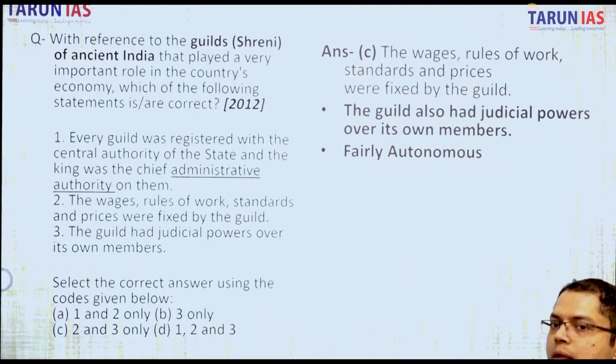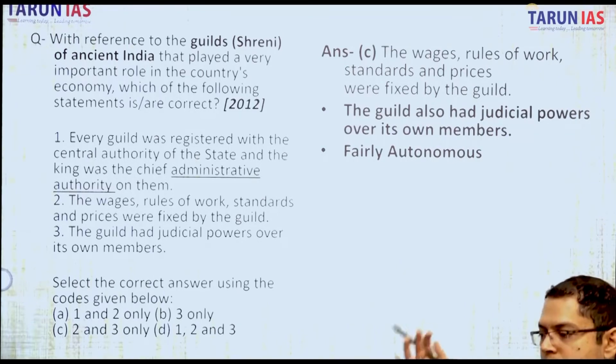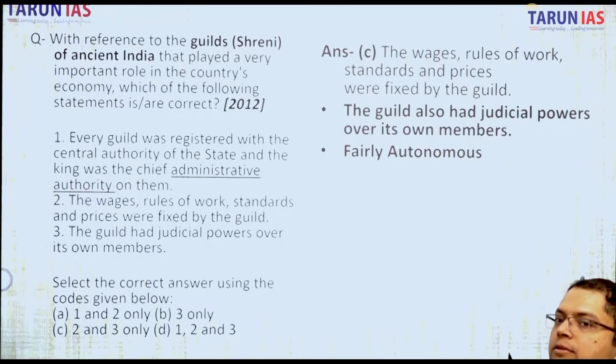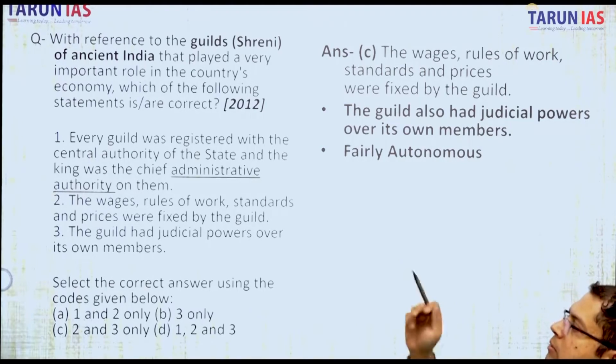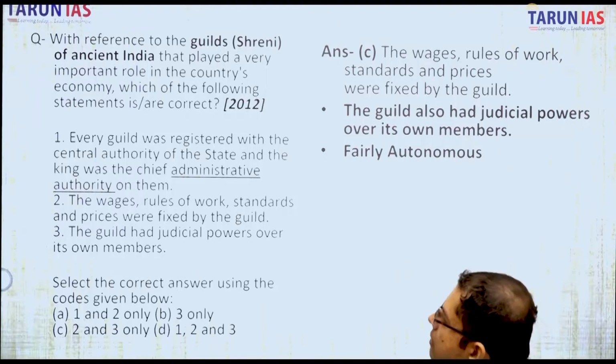Also, that body was fairly autonomous, including in the judicial sphere. They had judicial powers within that. Interference of the state, the king, was not that much. They were fairly autonomous. Now read these statements.